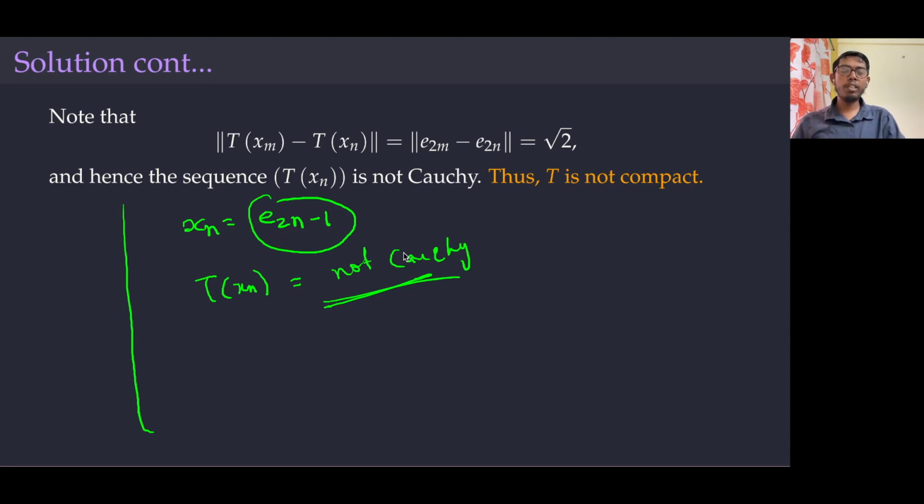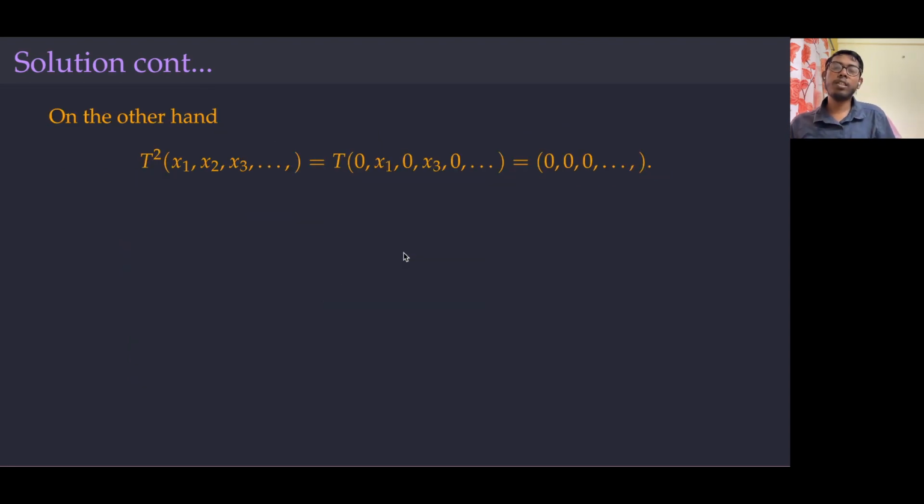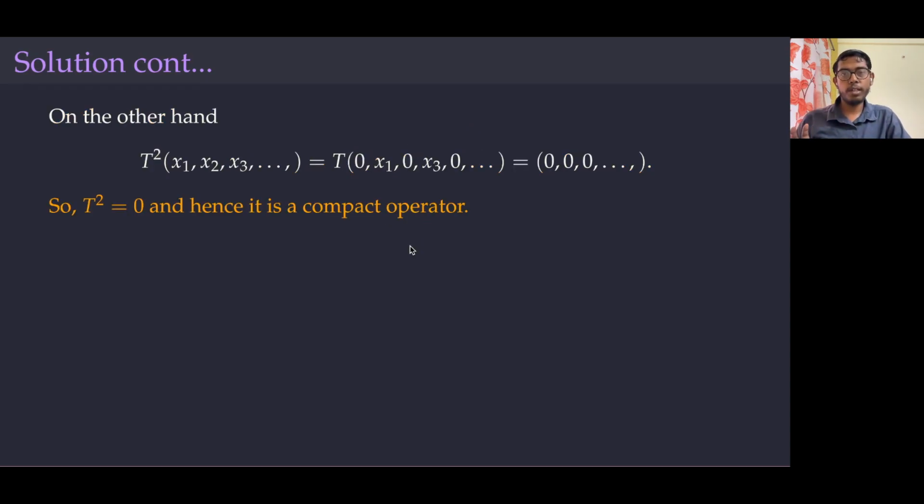Okay, let's see why T square is compact. What is T square? T square is T of T, so on x it gives 0, x1, 0, x3 and then T is applied again. But now you see there are no non-zero terms on the odd places, and hence T of this will be 0. Hence T square is the zero operator, and therefore it's a compact operator. And hence we proved that T is not compact, whereas T square is a compact operator.